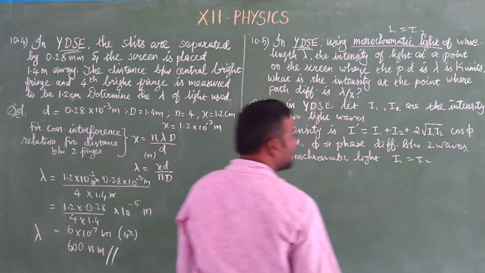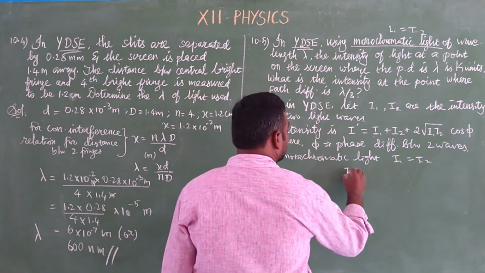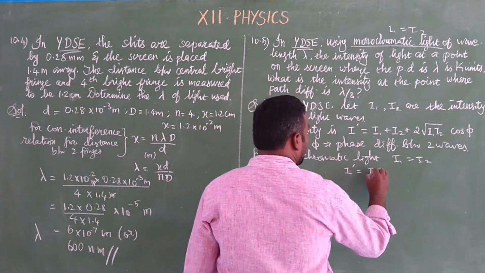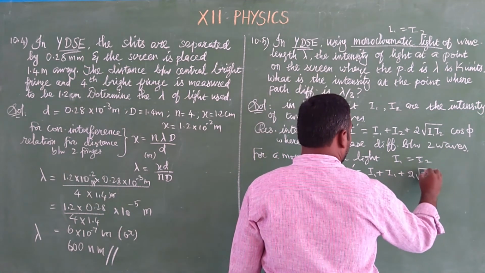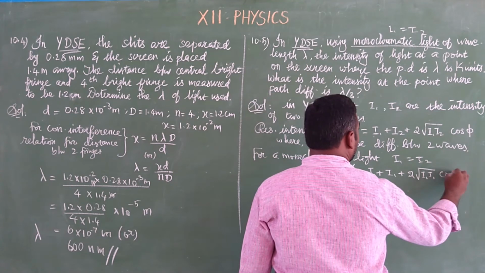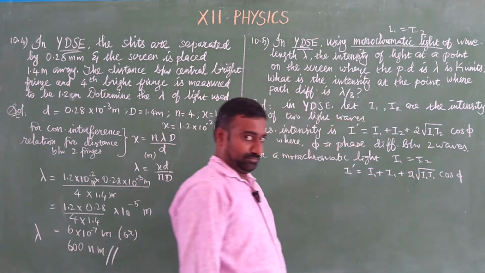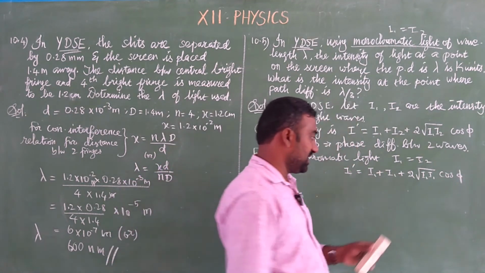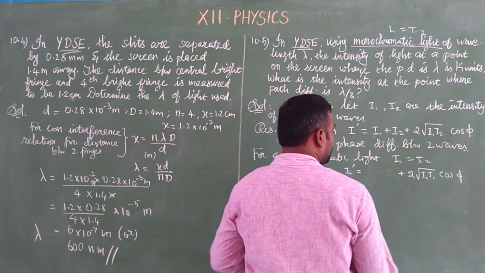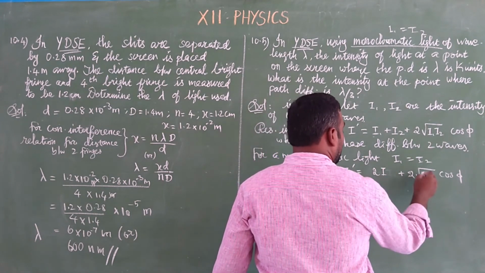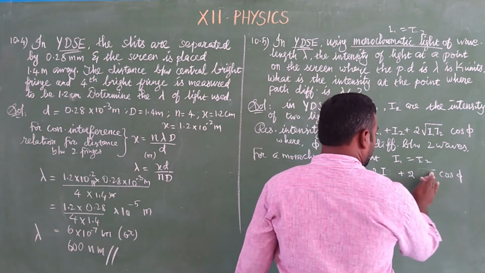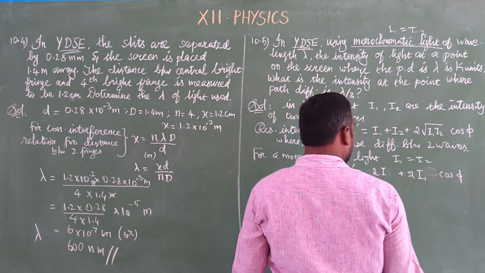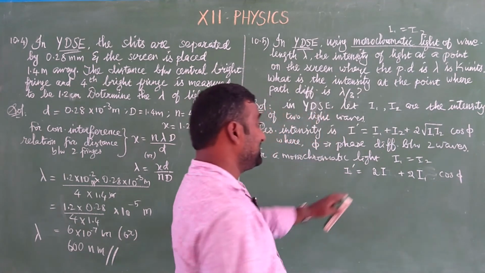Then the resultant intensity becomes I dash is equal to I1 plus I1 plus 2 into square root of I1 into cos phi. I1 plus I1 is 2 I1, and the root cancels, so we have I1 cos phi.